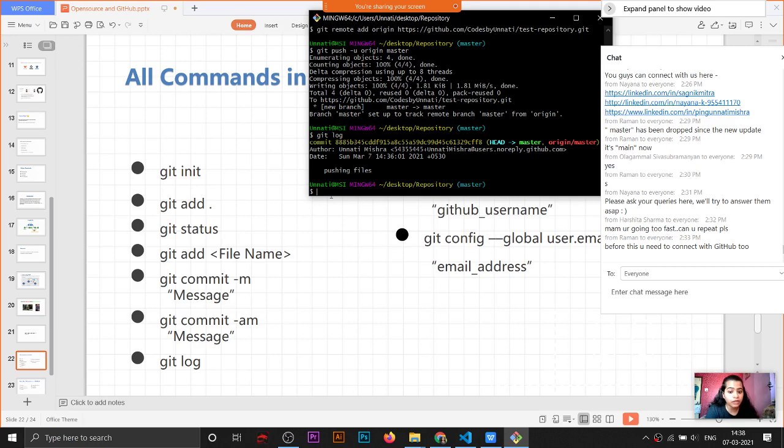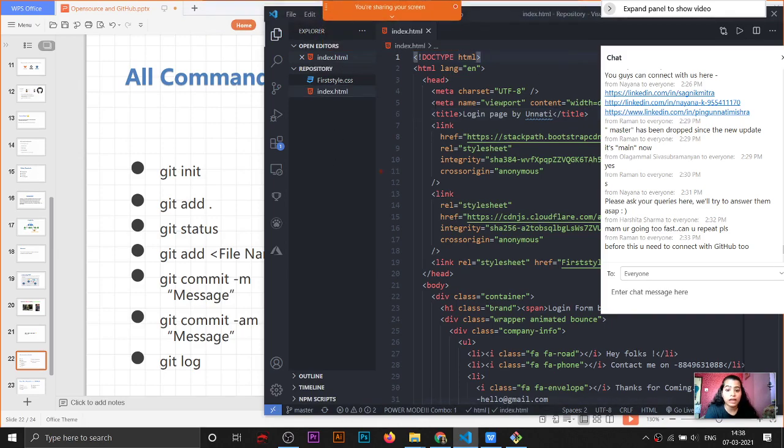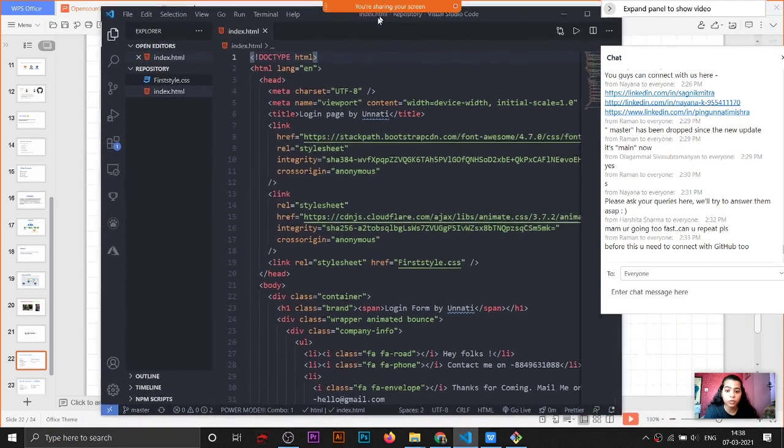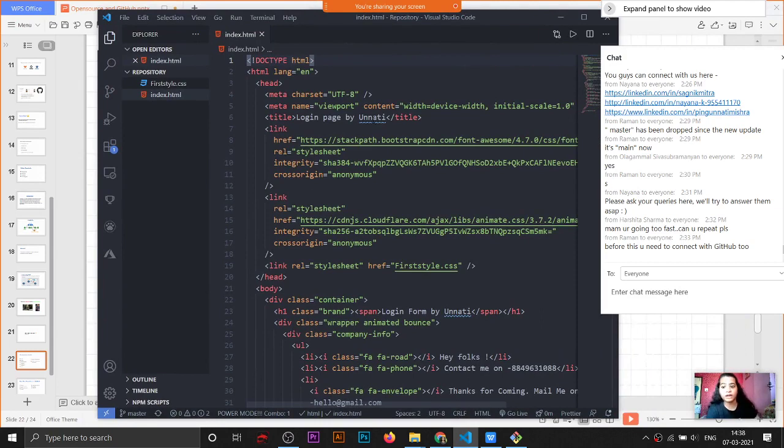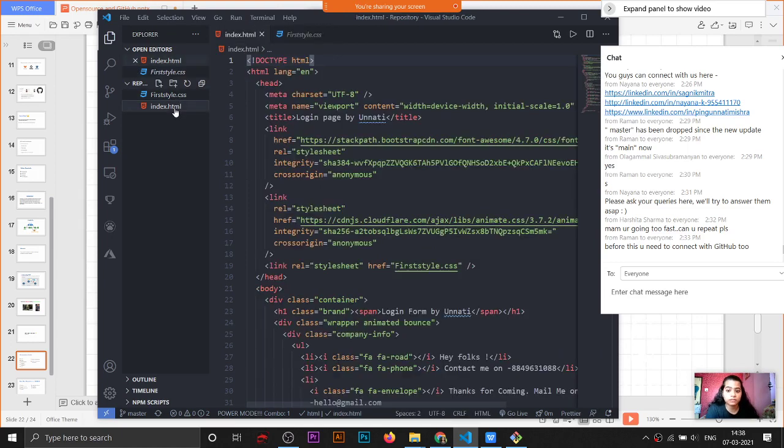Now for example, if you want to make changes in your folder, like the files, the code, and then push it on GitHub, what do you have to do? See, this was the code that I pushed into GitHub: the index file and the style sheet of a web application.